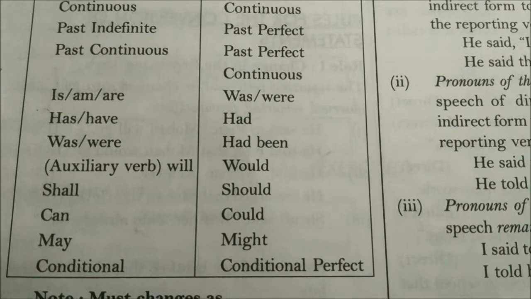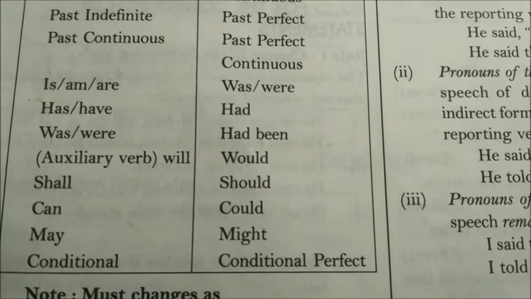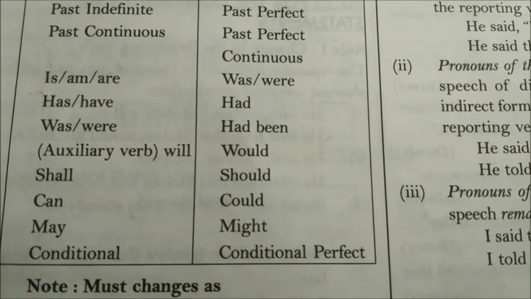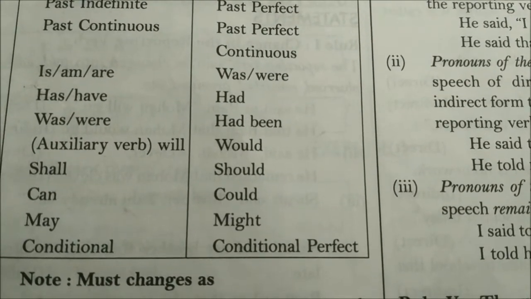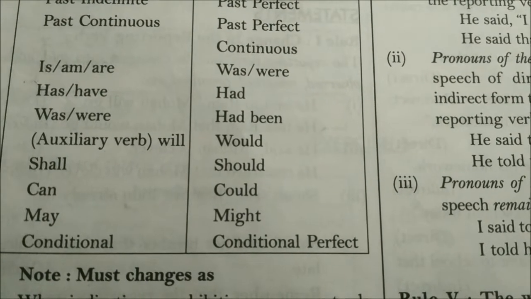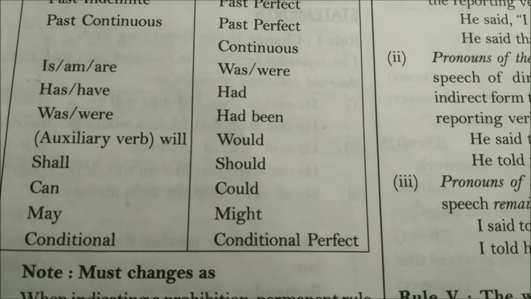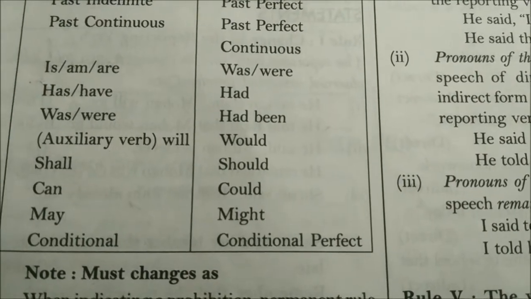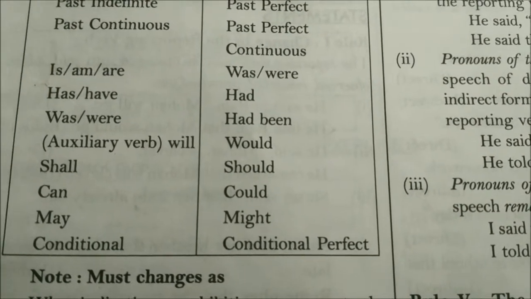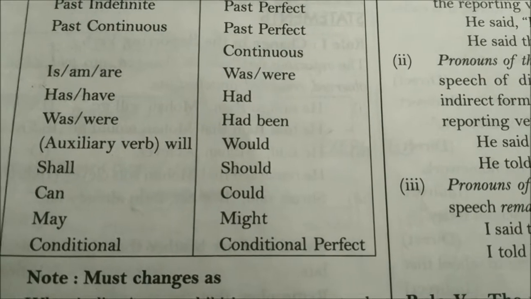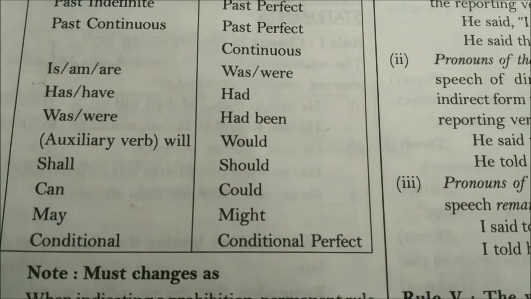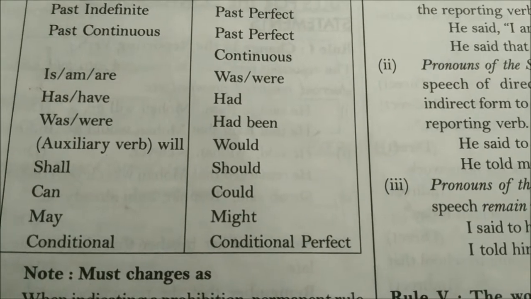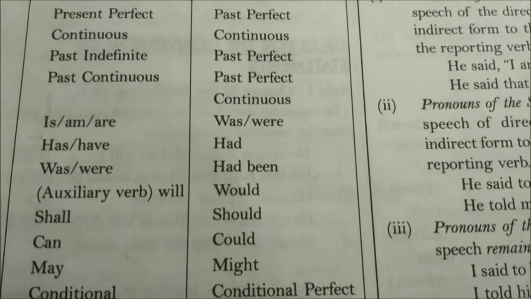Auxiliary verbs like will, shall, can, may will change, in the same order, into would, should, could, and might. Conditional sentences will change into conditional perfect. We'll say the rules, and we'll check examples according to all these.